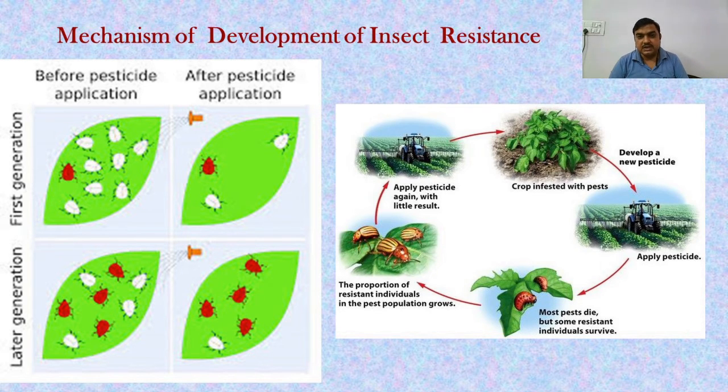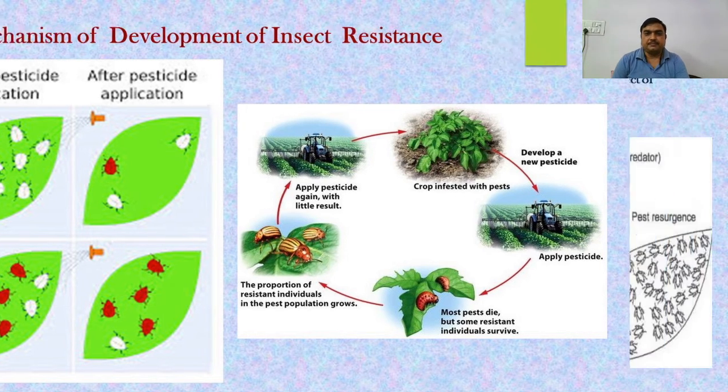Then we apply pesticide again with little result, and finally we get heavy infestation rather than getting control of the pest. So in the coming slides we will understand how and why this is happening.